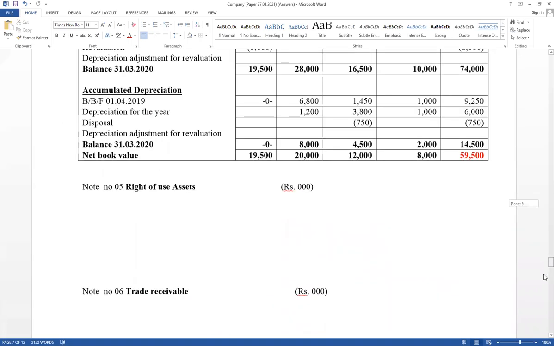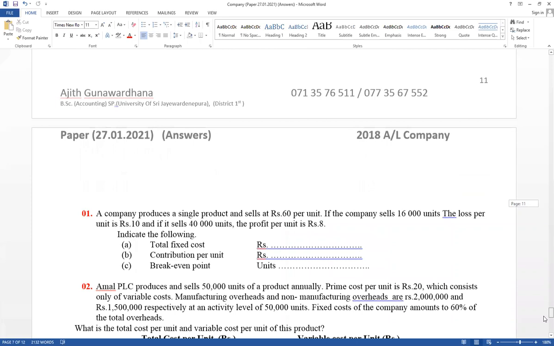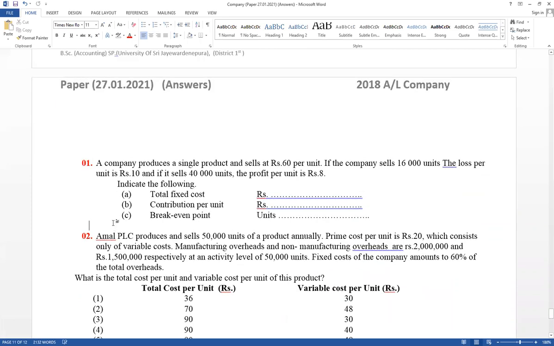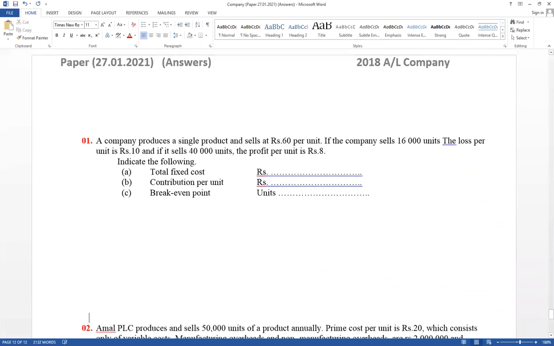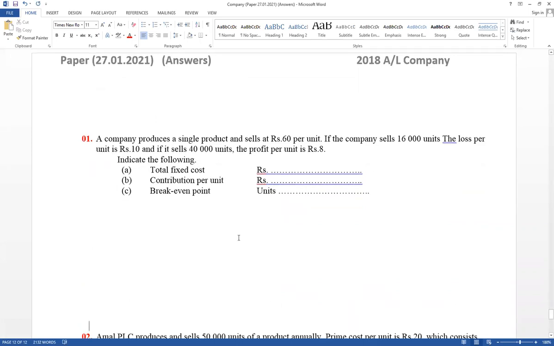Question number 2 is relevant for CVP analysis. Right, think about cost volume profit analysis. We have already discussed how to calculate contribution per unit and contribution to sales ratio, variable cost to sales ratio, break even point quantity and break even point value, margin of safety quantity, margin of safety value, and profit calculation.